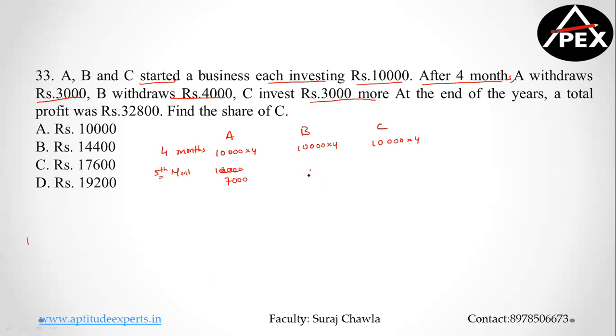B withdraws 4,000, so investment of B becomes 6,000. And C invests 3,000 more, which means investment of C is 13,000. This is how things are working. Now the question is talking about at the end of the year. That means 4 months are already over, and we are talking about the end of the year from starting the business. Clear?